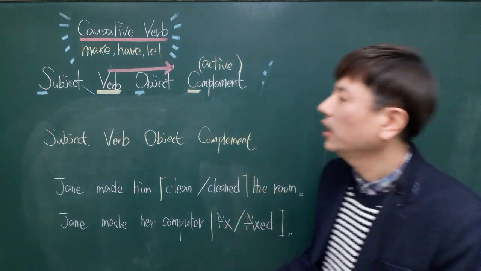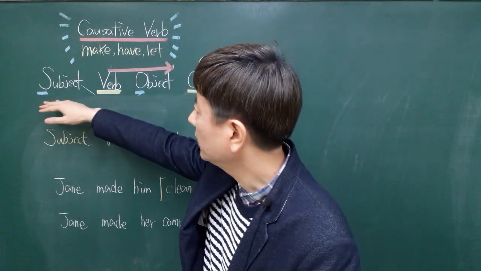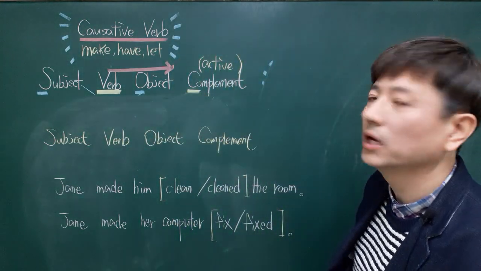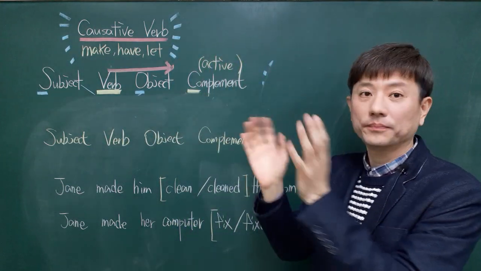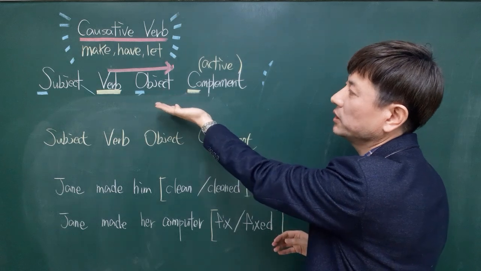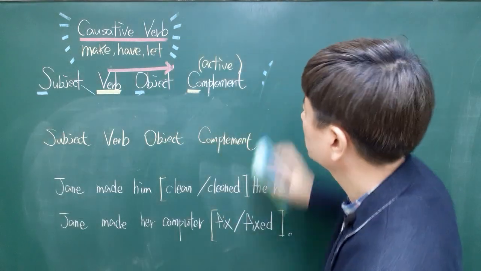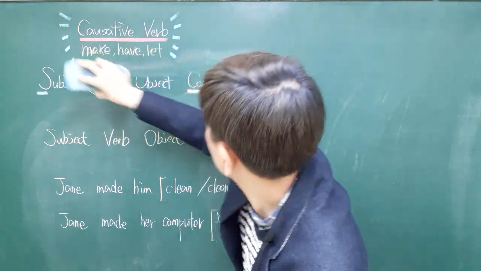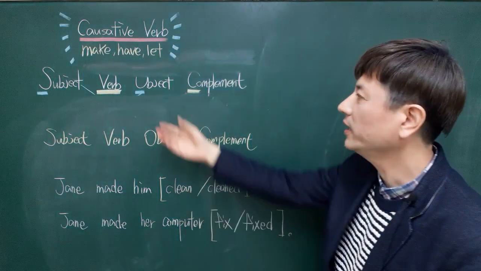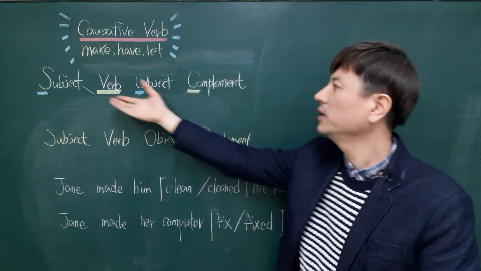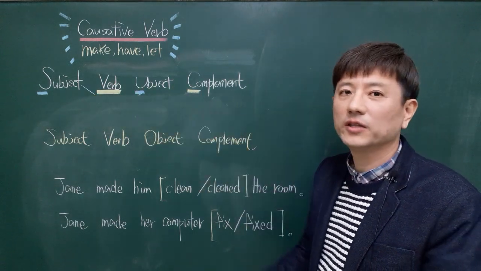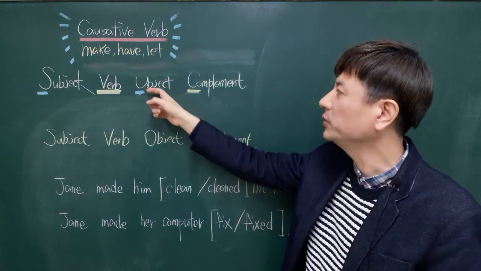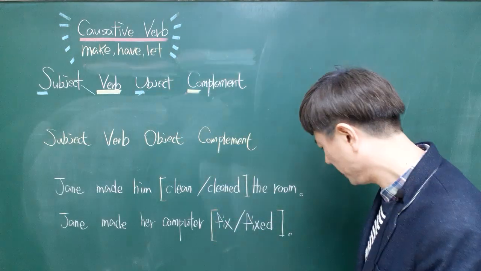Look at this. When you have a sentence that is composed of subject, verb, object, complement, you have to pay attention to the relation between the object and the complement.